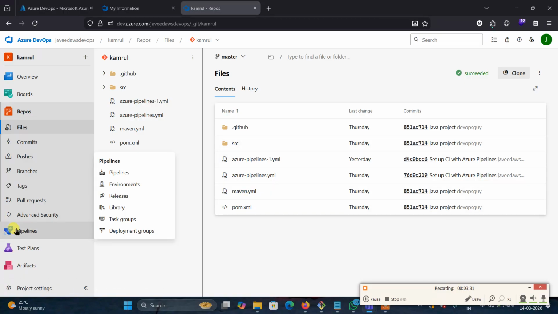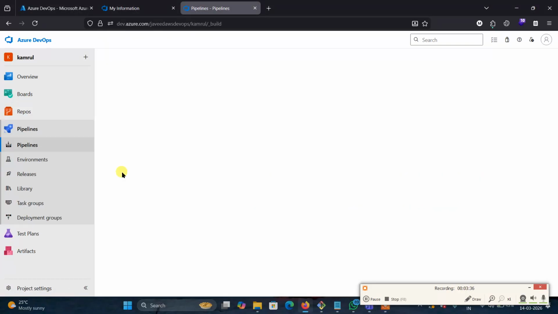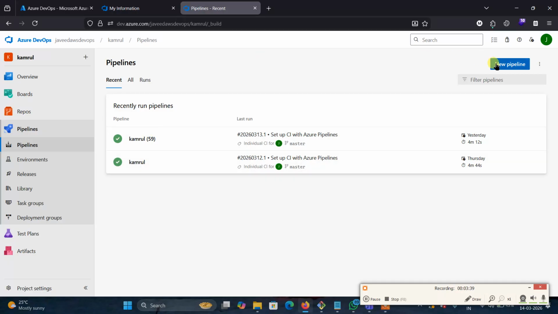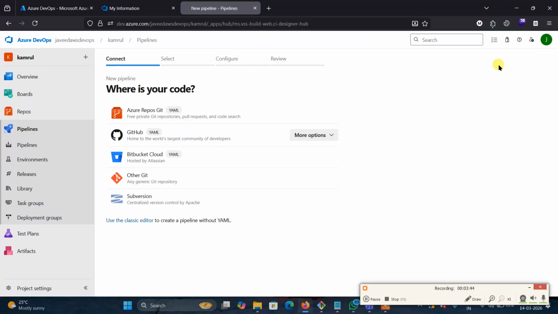To create a pipeline, click on Pipelines, then click on New pipeline. There are two options: whether you want to create a YAML pipeline or a classic pipeline. Classic pipeline is nothing but you're going to build manually. The steps need to be selected by yourself only. Whereas in the YAML pipeline, the YAML will be written automatically, for build and release.